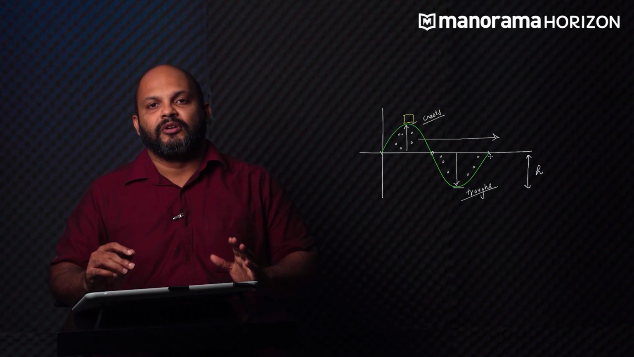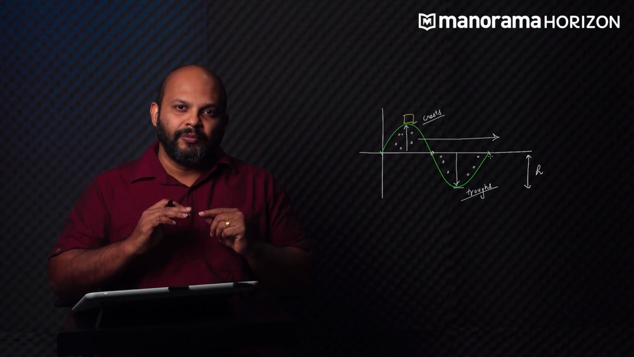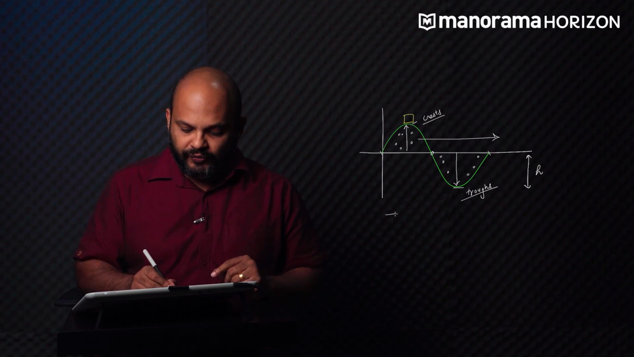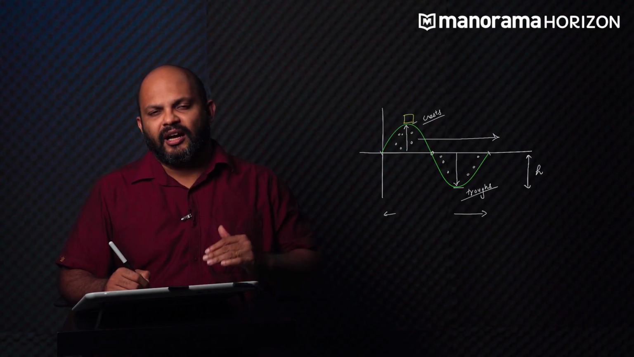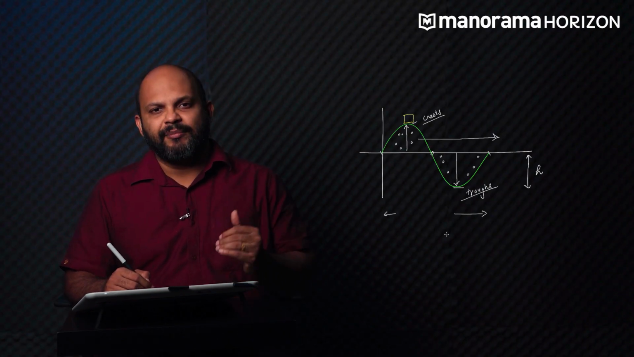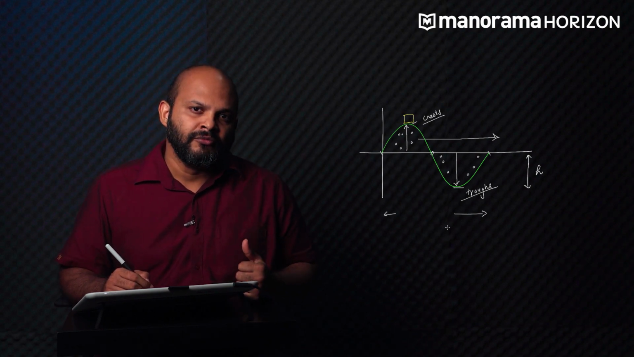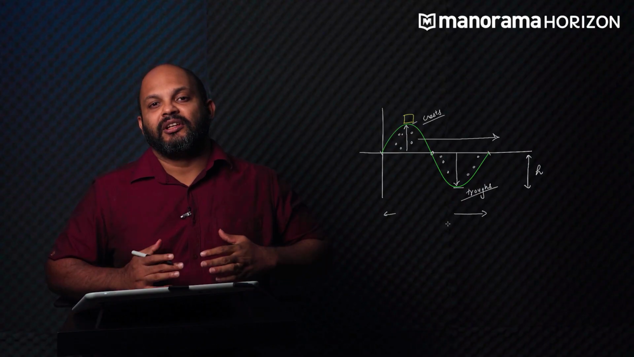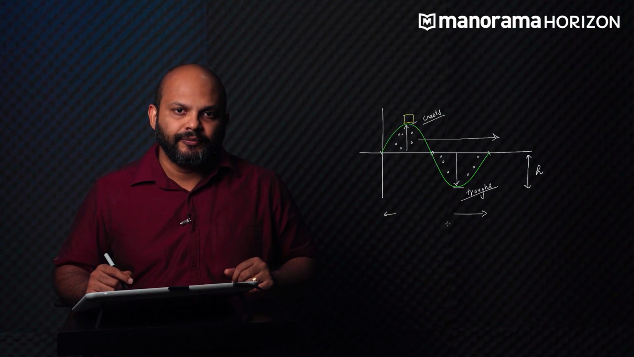The distance over which this is happening, the distance over which the wave goes through one complete crest and trough, is what we call the wavelength of the wave, which is denoted by the symbol lambda. The height of the crest or the depth of the trough gives us the amplitude of this wave. So, a stronger wave will have a larger amplitude and a weaker wave will have a smaller amplitude.